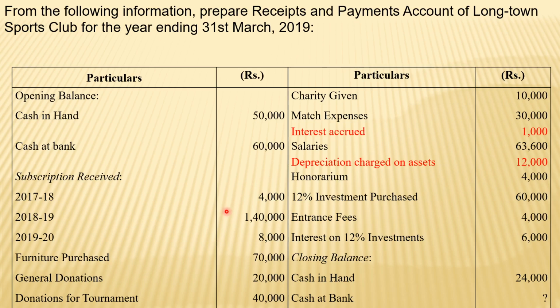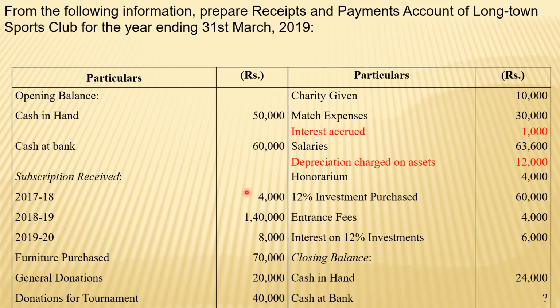Here it is not the factor. Three years subscription is provided, but the subscription received in this year is ultimately counted in this year only. That is, previous year 4,000 received, current year 1,40,000 received, and coming year also 8,000 received.